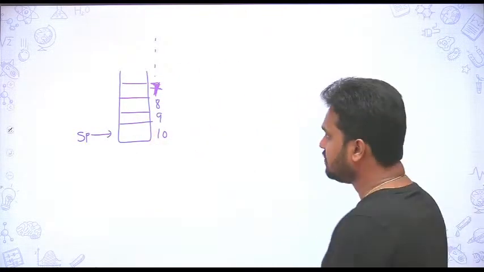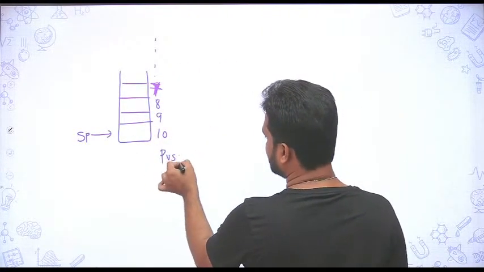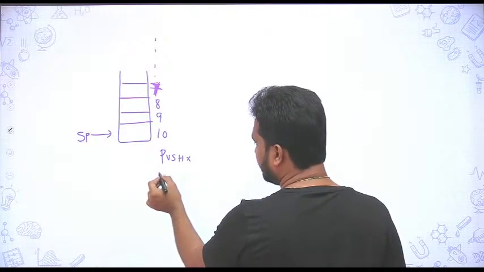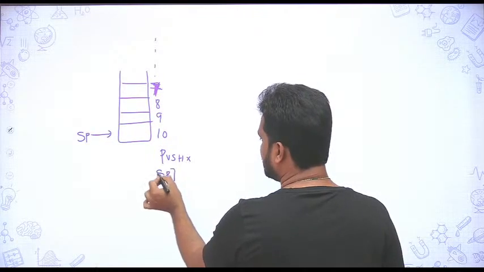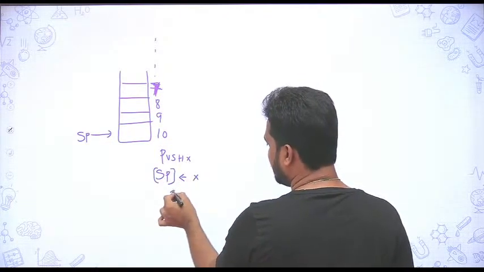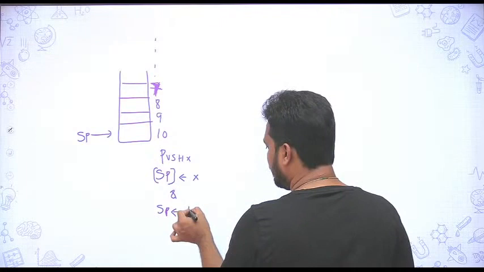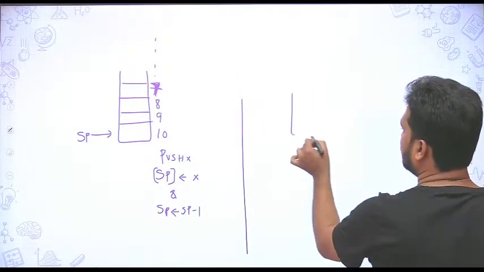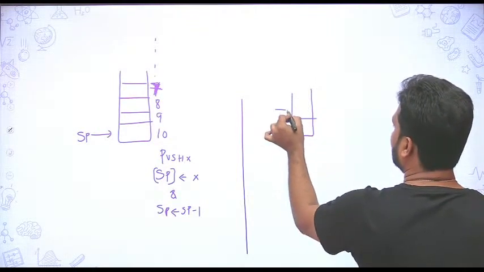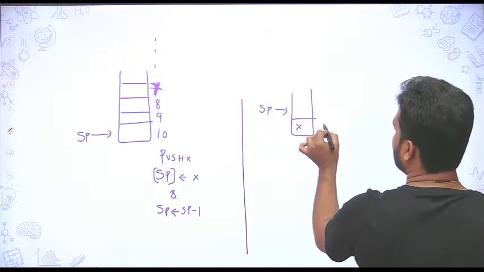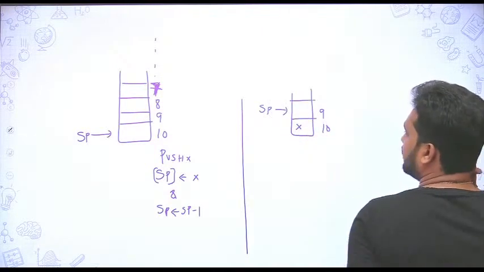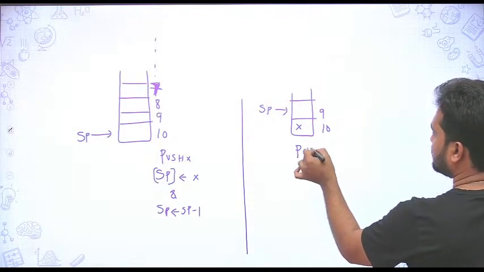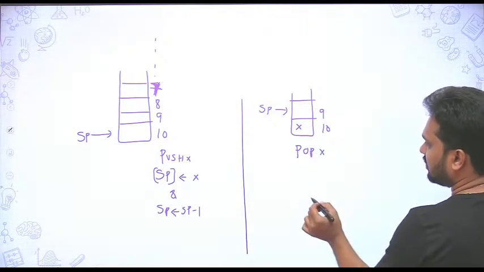In this case, if I say push X, what it will do is first the content of the stack pointer will be copied with X, then SP will be decremented by 1. Okay. Similarly here, okay, if you are having like this, then what happens is, if I say pop X, then first what it will do is